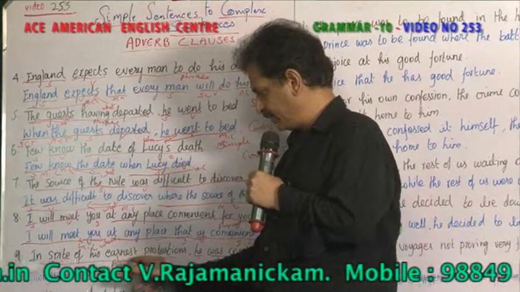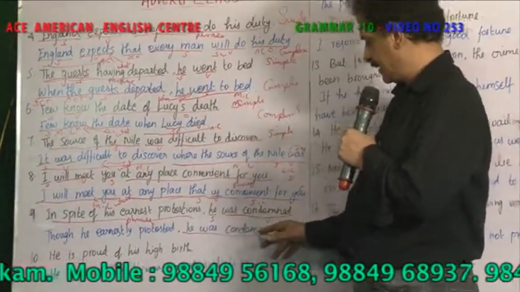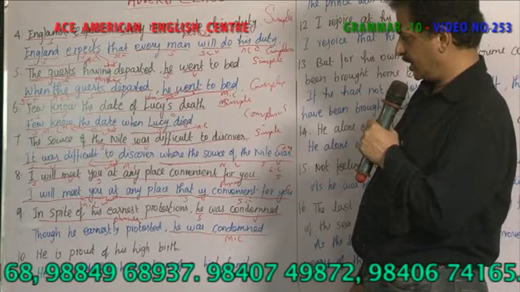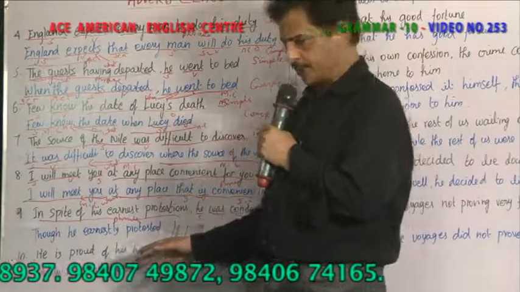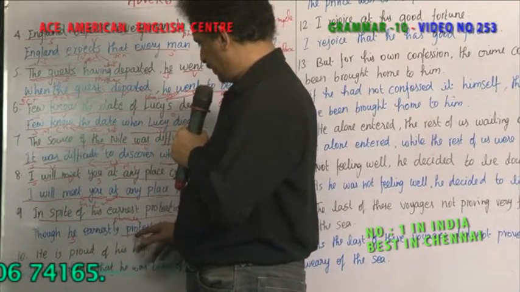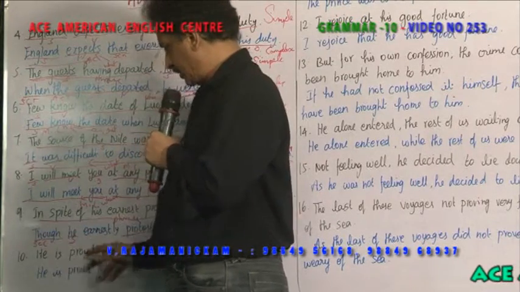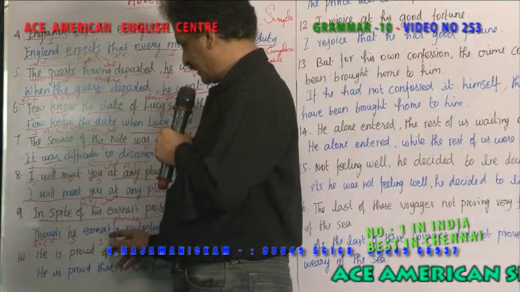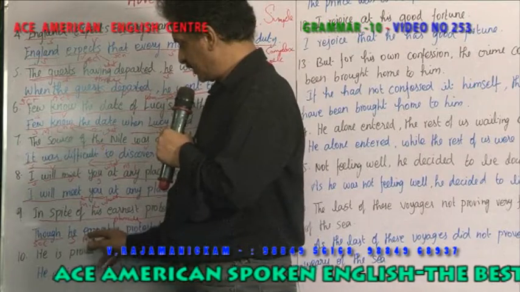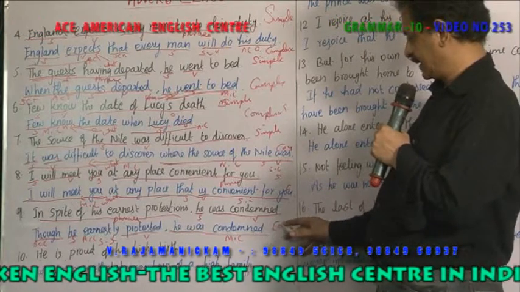Now you have to put a verb here. How do you put a verb? He was condemned. It is the main clause. In what condition? Or even when, though he earnestly protested. He is the subject. Protested is the verb. Though is the subordinating conjunction of concession. So this is a subordinate clause, and this is an adverb clause of concession. So this sentence depends upon this sentence to give you a complex sentence, right?